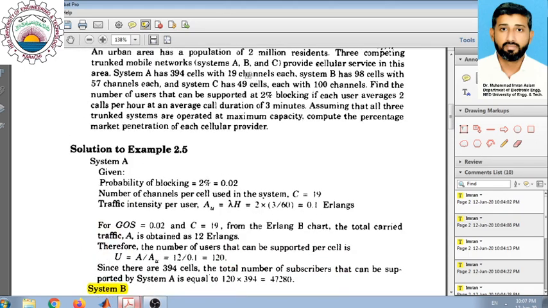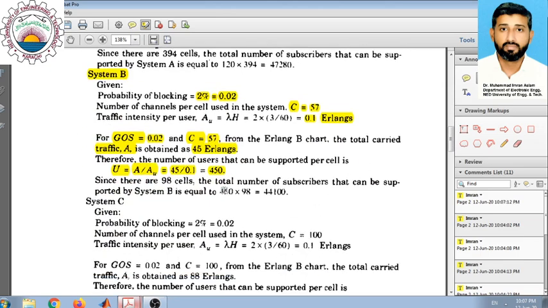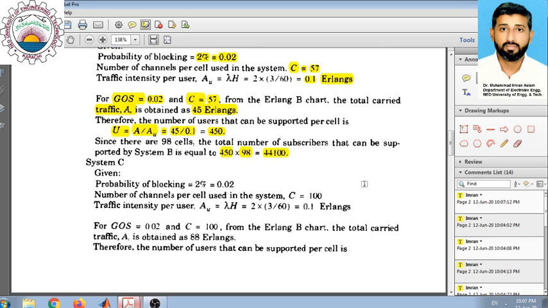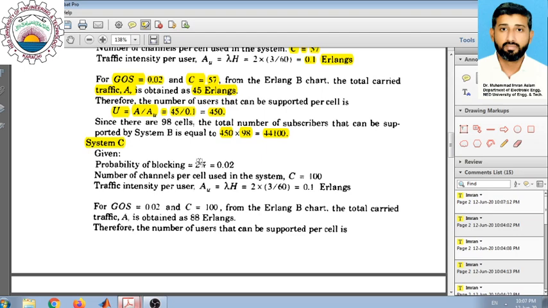Since the problem states that system B is designed with 98 cells in total, we have 450 users per cell and 98 cells. By multiplying these two values, we find the total users in system B, which is 44,100.